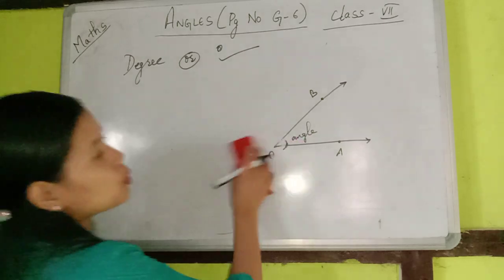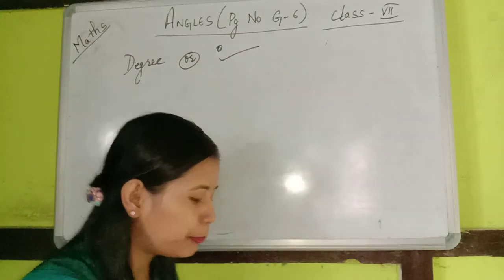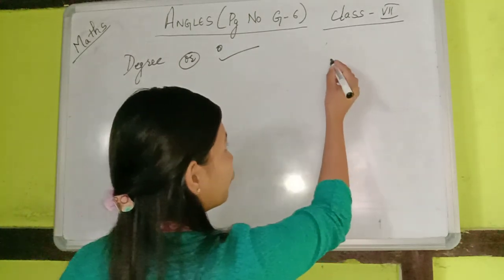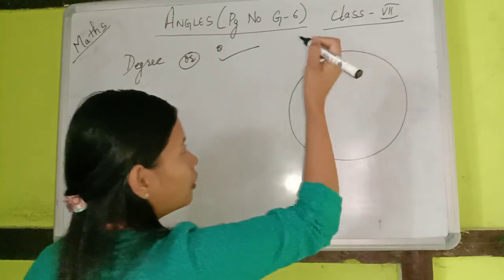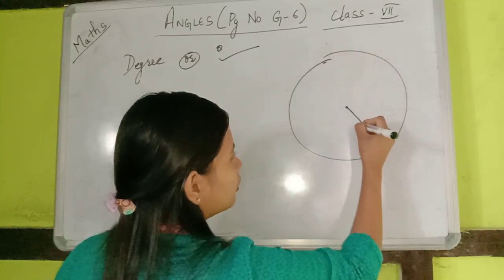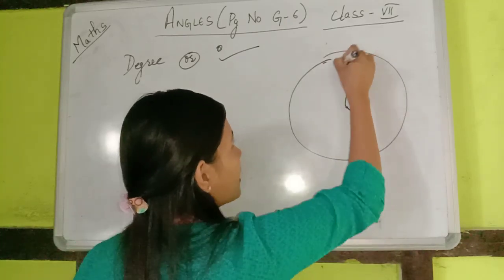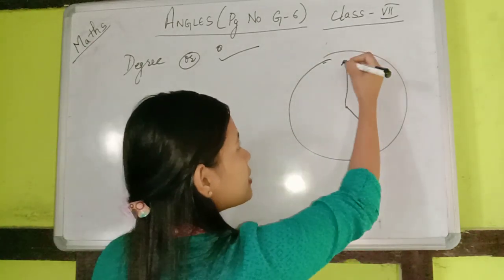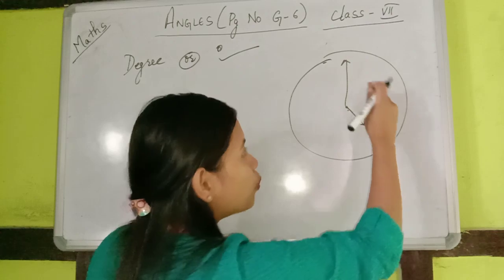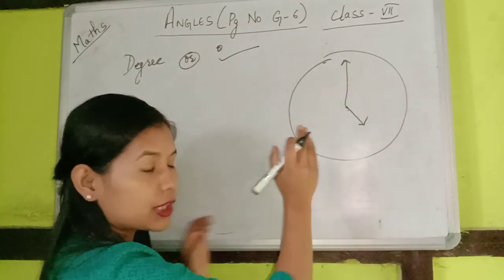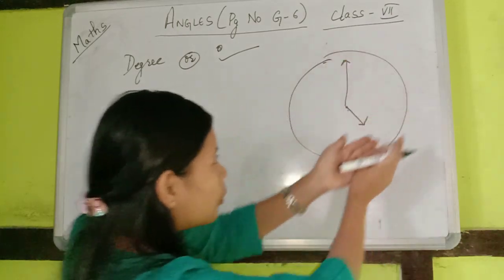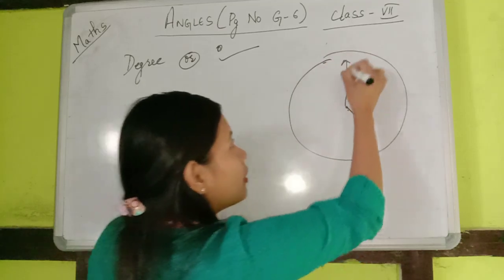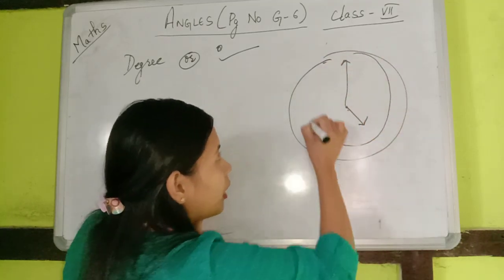Okay, so always remember, in a complete circle, if you look at a clock, you have a minute hand and an hour hand, right? So when the minute hand makes one complete round, it rotates by a certain amount, right?